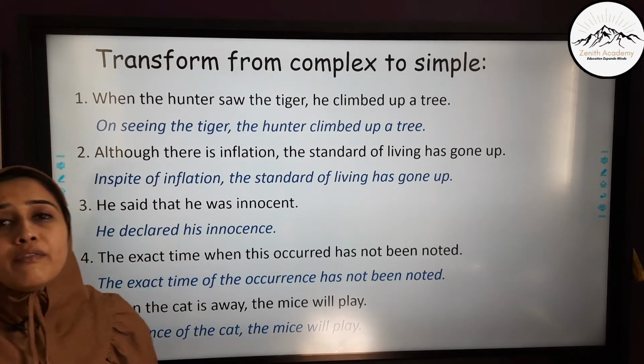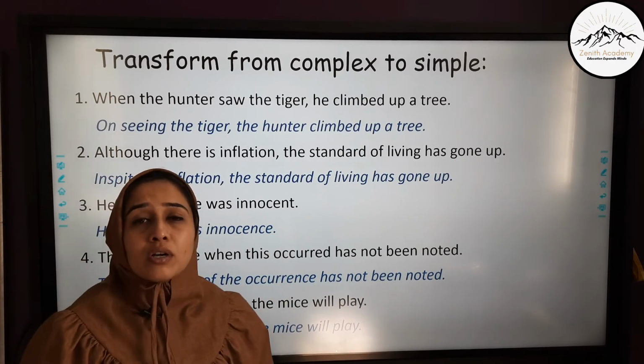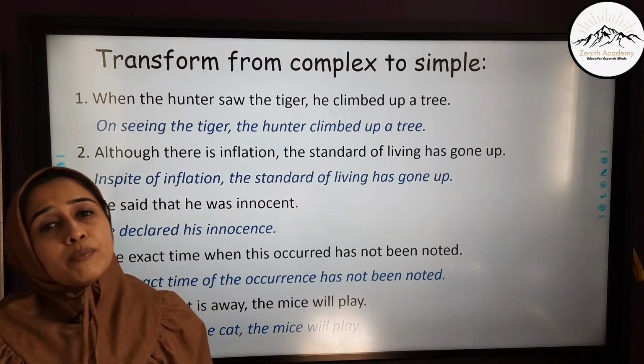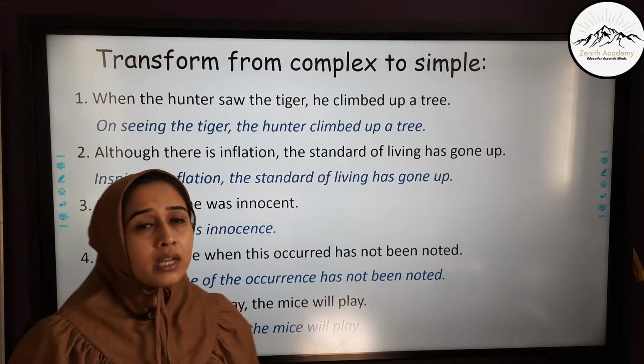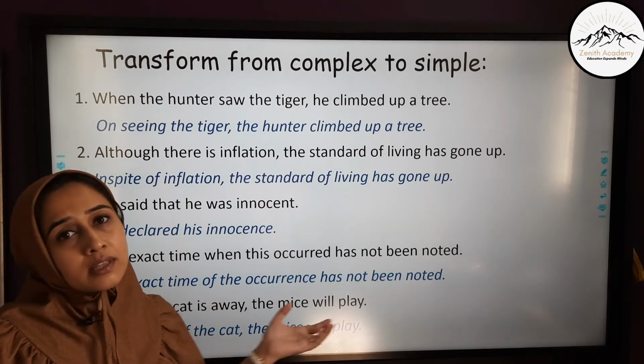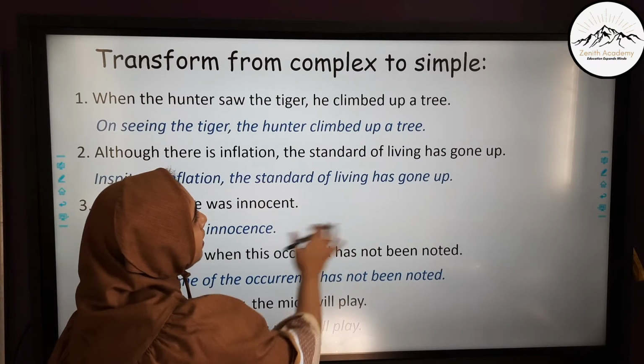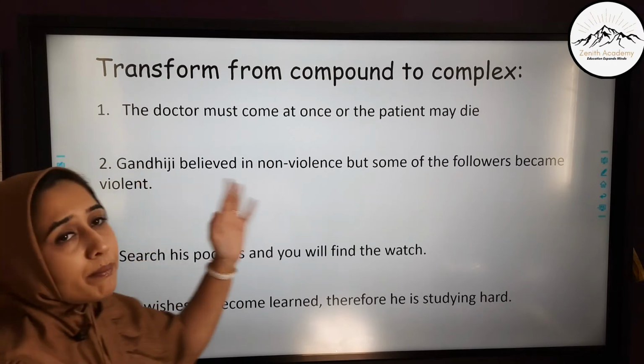So basically, transforming into complex or simple is the play of words. You should be very versed with your vocabulary in order to use correct words in the correct place. Let's move ahead. Transform from compound to complex.